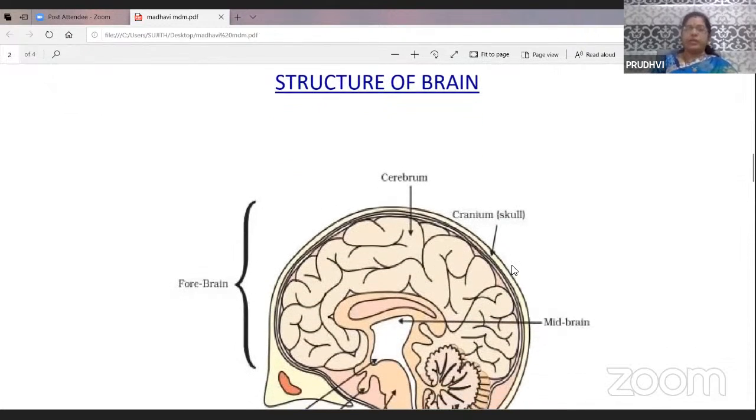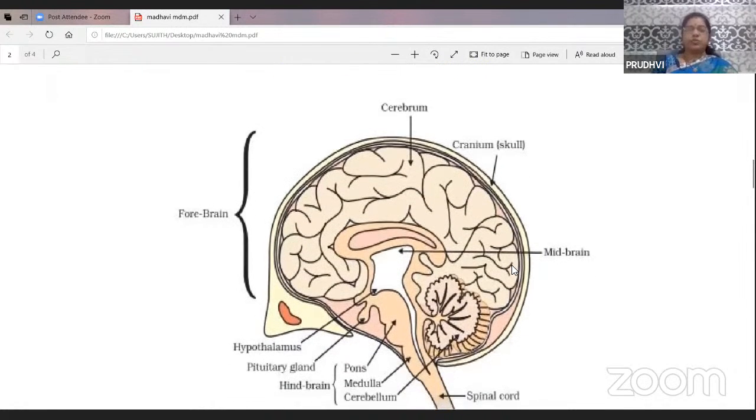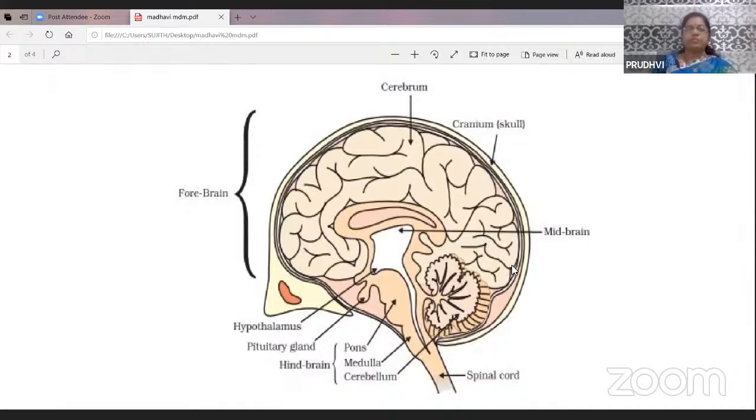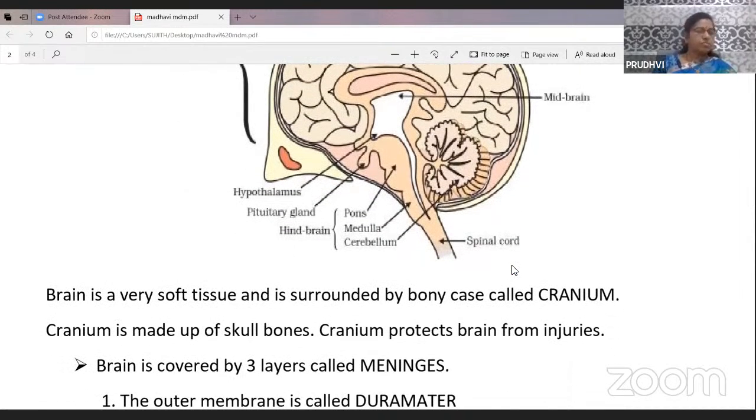Now I want to explain about the structure of the brain. Students, look at this picture. The brain is a very soft tissue and is surrounded by a bony case called cranium.